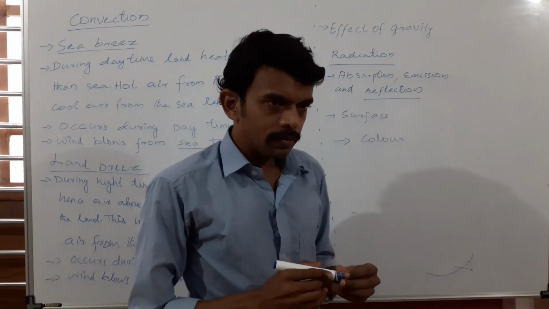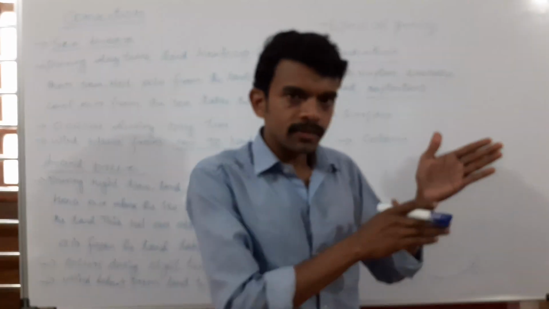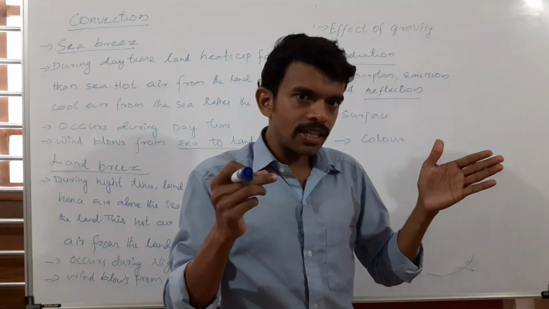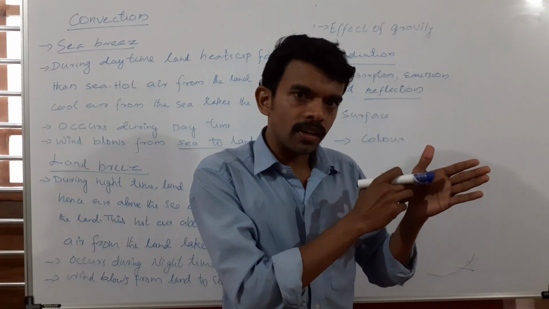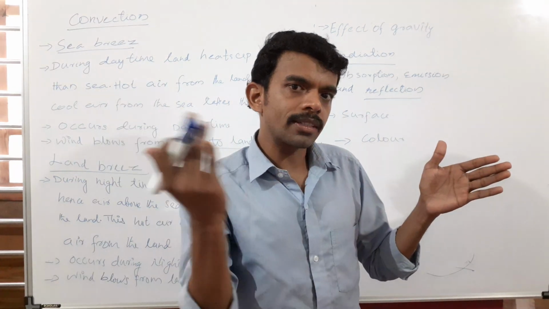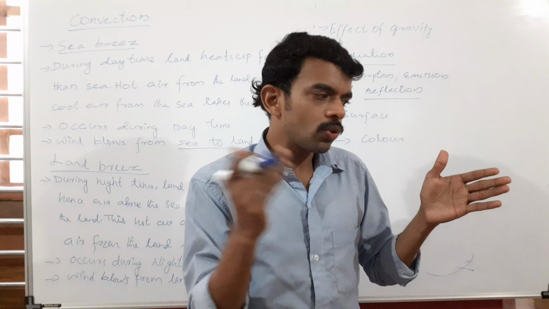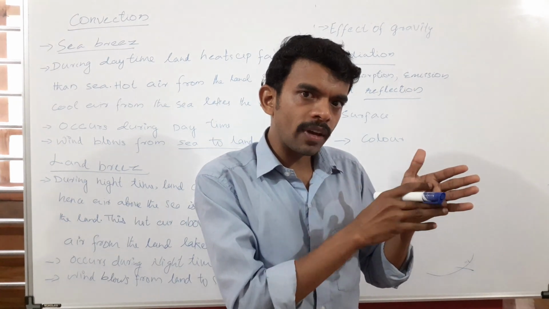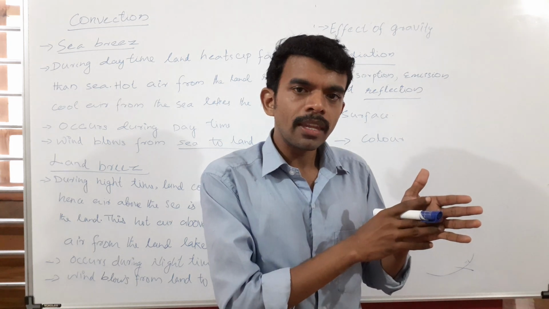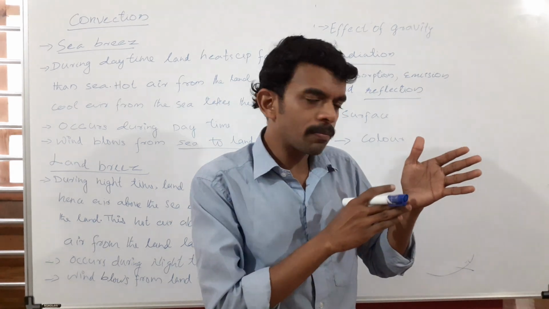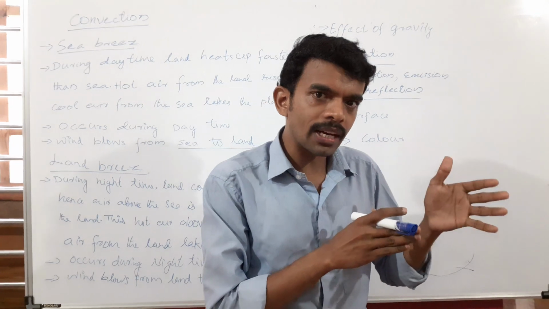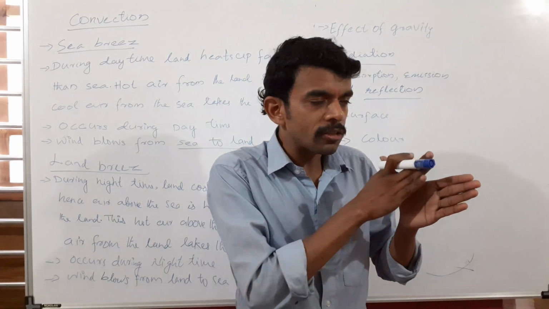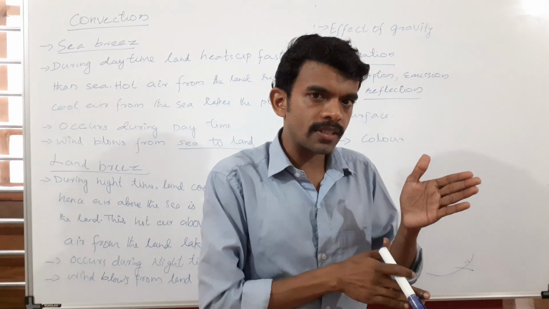For example, we have a mirror and we shine a torch so that the light from the torch falls on the mirror and bounces back. This process of bouncing back of a ray is called reflection. In the case of a mirror, reflection happens due to the smooth shiny surface.